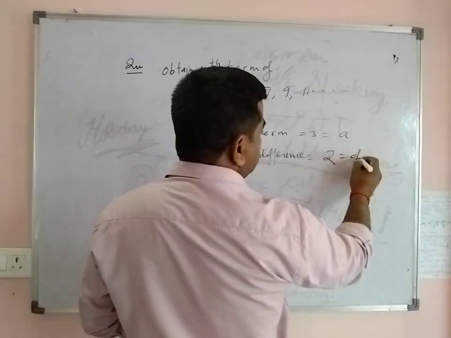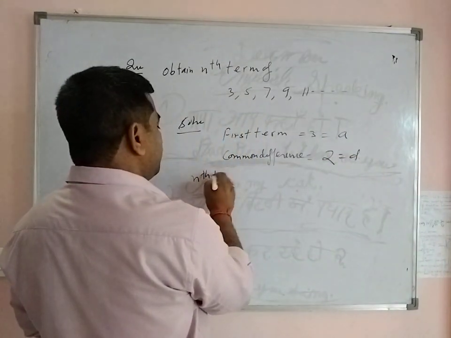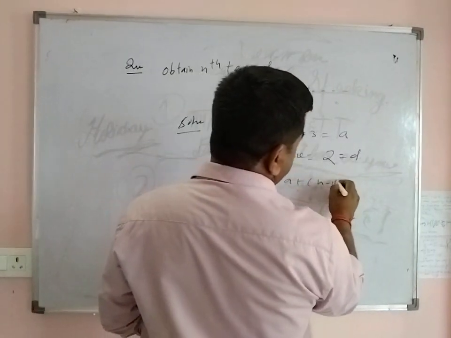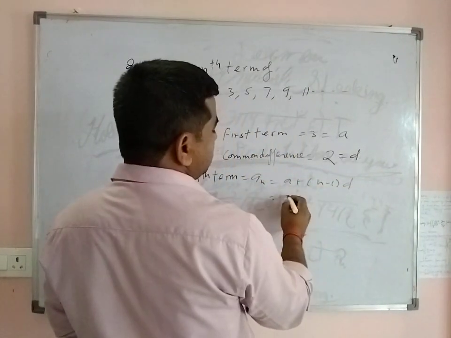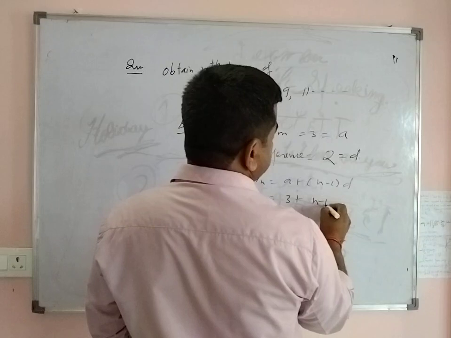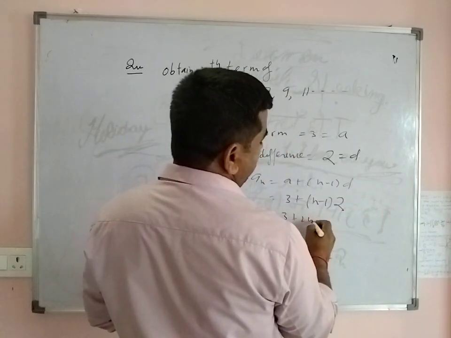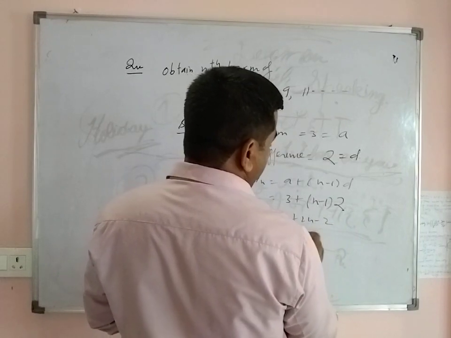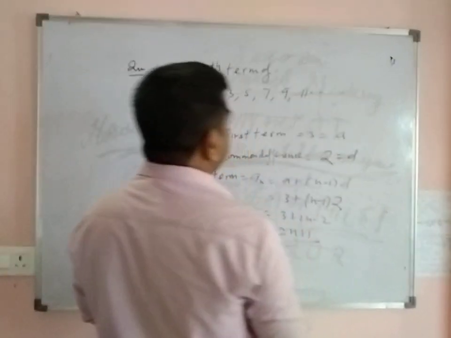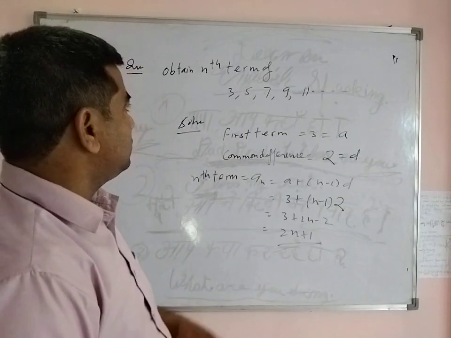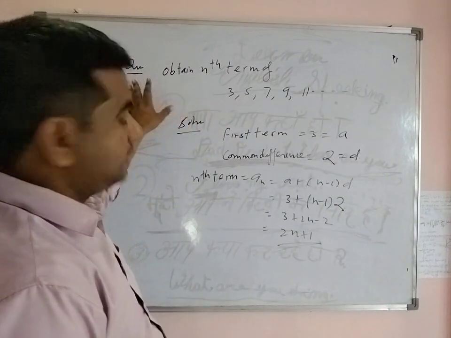This is d. So the nth term formula is an is a plus (n minus 1) into d: 3 plus (n minus 1) into 2, so 3 plus 2n minus 2. So this is 2n plus 1. This is the nth term of this sequence, and this is the solution of this problem.